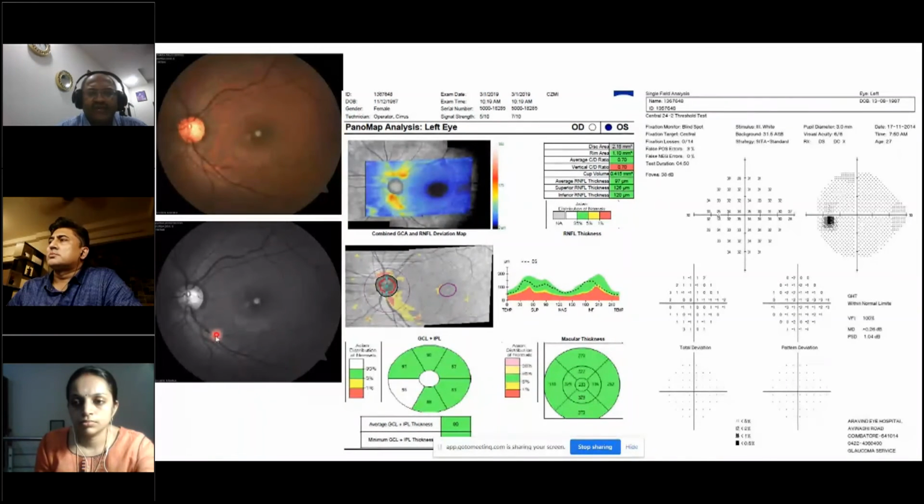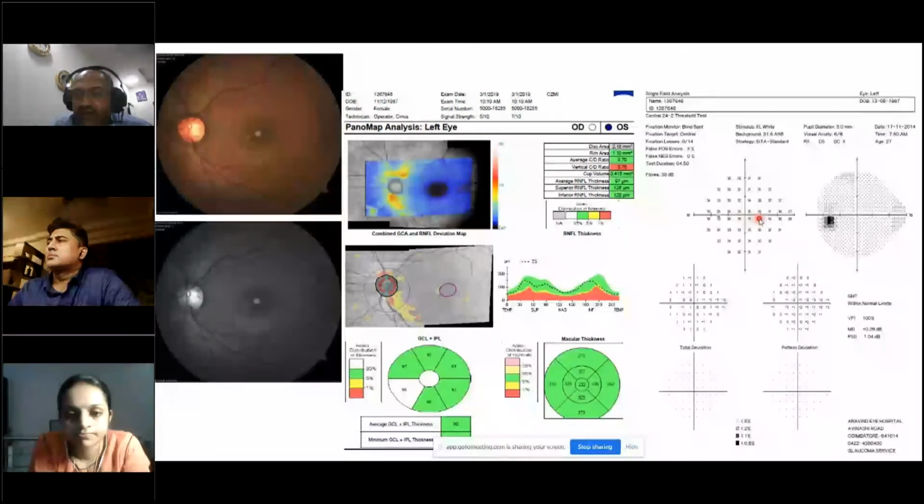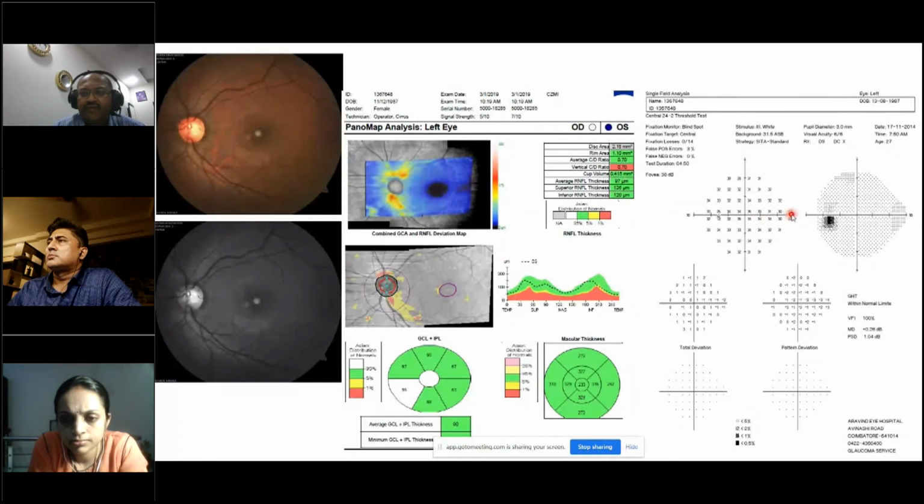You can also subtly make it out, but the visual field shows that it is normal. The visual field index shows normal. But if you look at the numerical plot, the center is 34, 35, whereas in the numerical plot it becomes 33, 31, 30, and 27 in the superior nasal region.